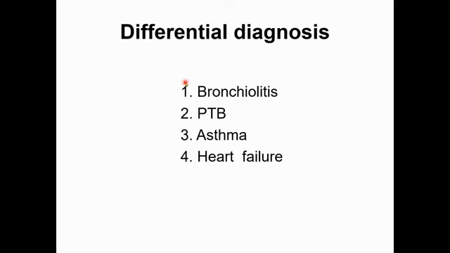Another thing is there is poor response to nebulization in pneumonia, but in asthma there is dramatic improvement with nebulization with salbutamol. So if we nebulize a patient with salbutamol, a pneumonia patient shows poor response, but an asthma patient shows dramatic response. These are the common differentiating points between pneumonia and asthma.